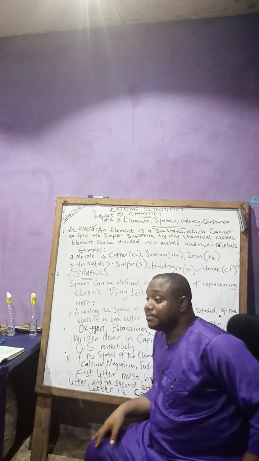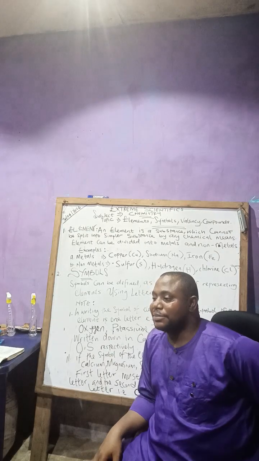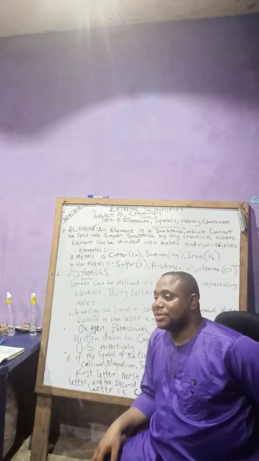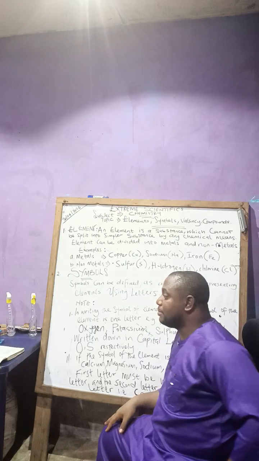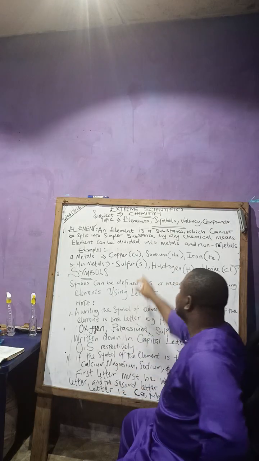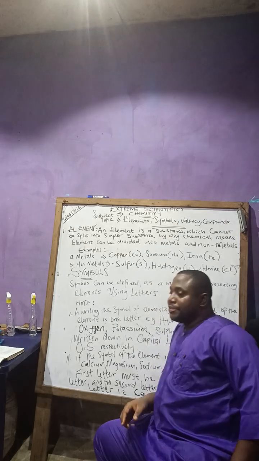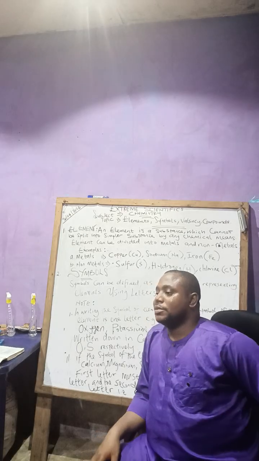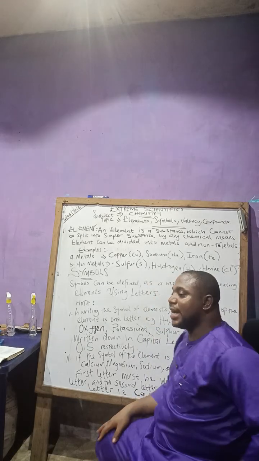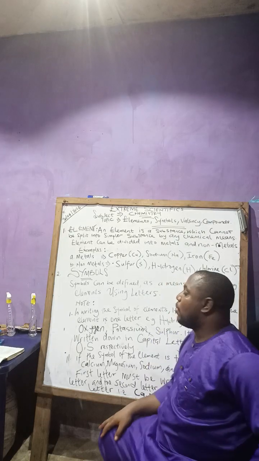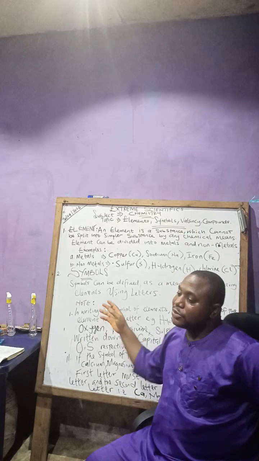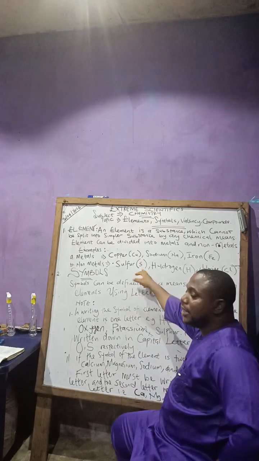That's why it smells. You see the same thing in rotten egg. That's hydrogen sulfide. Why does rotten egg contain hydrogen sulfide? Because the compound contains sulfur.